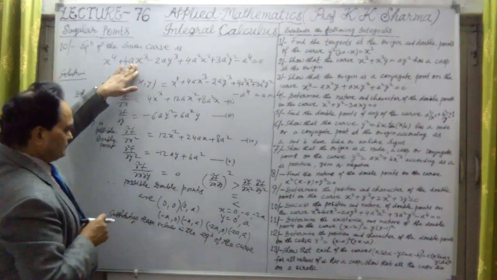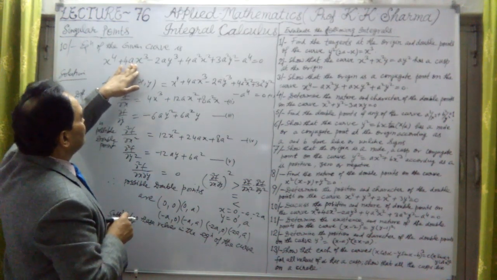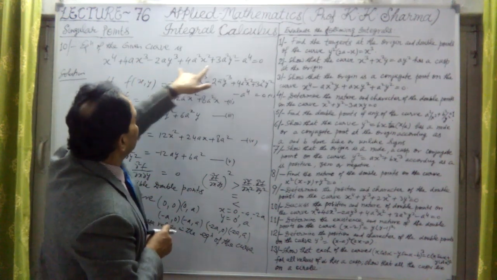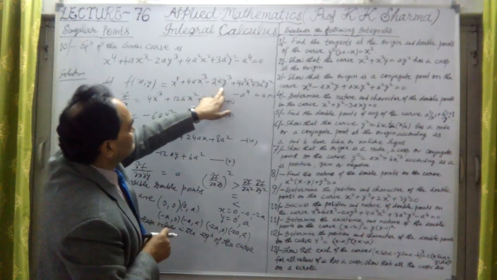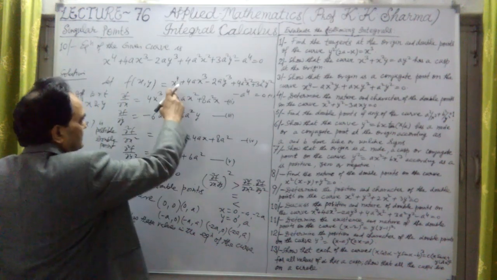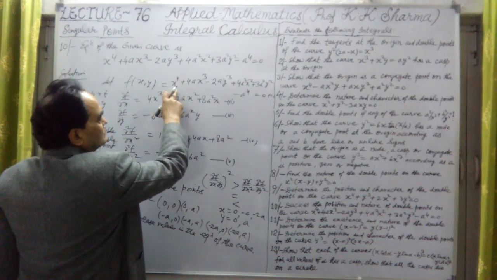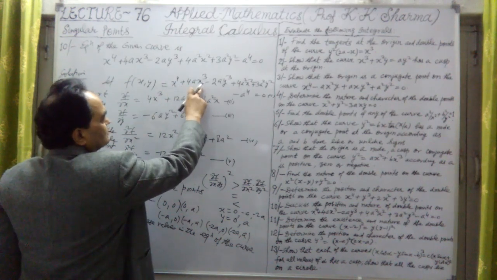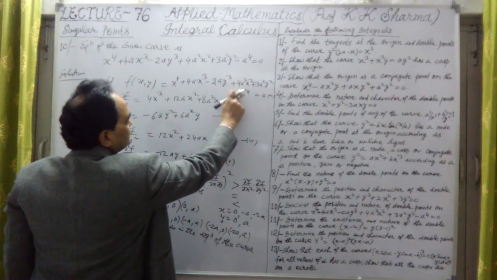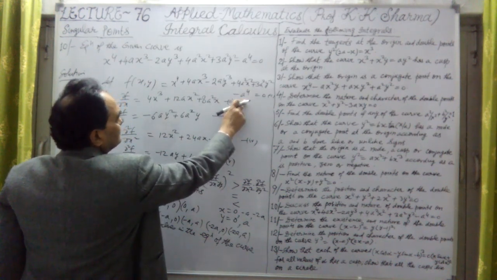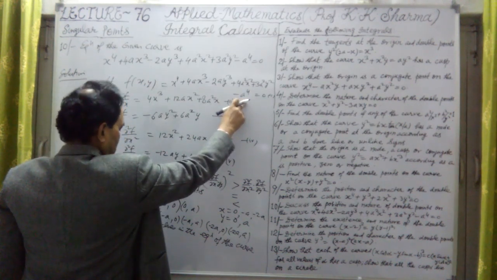X is minus a and y is 0. So these two terms with y are 0. Only x is minus a. This is plus a4, this is minus 4a4, and this is 4a4. This is minus a4. So minus a0 is also coming out.